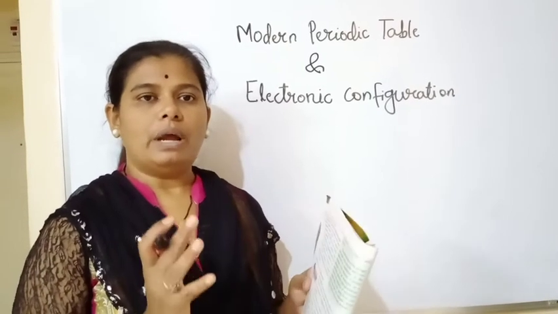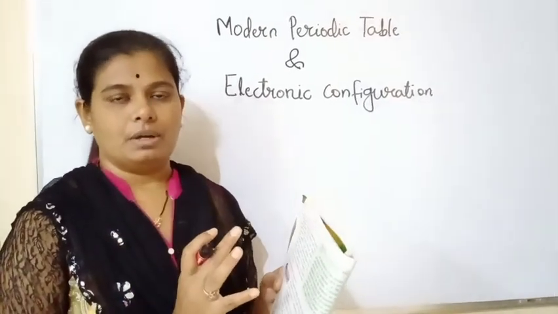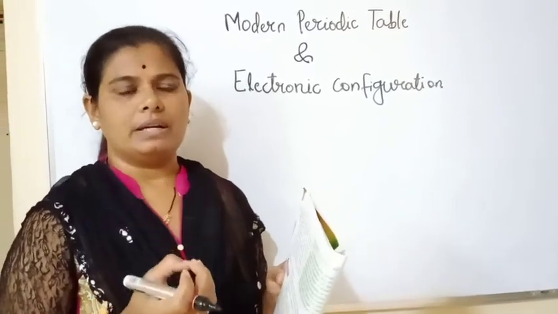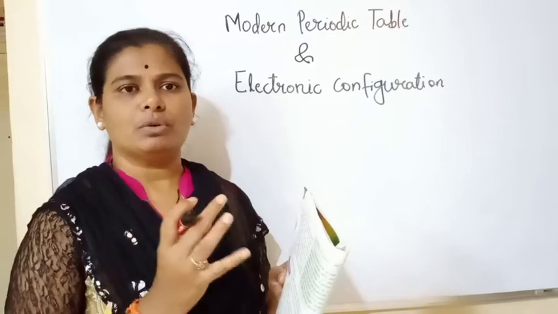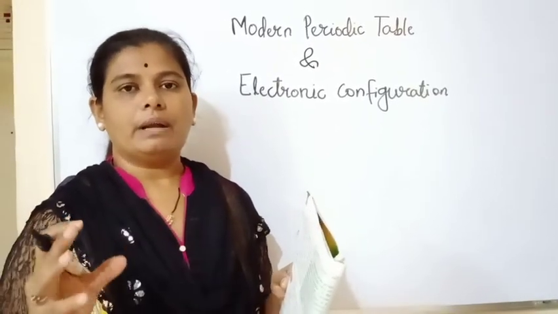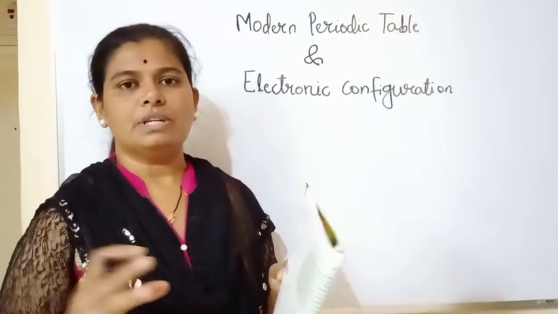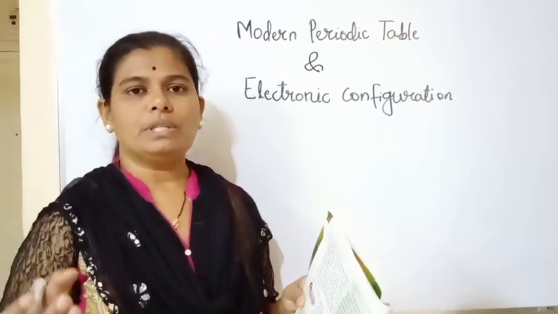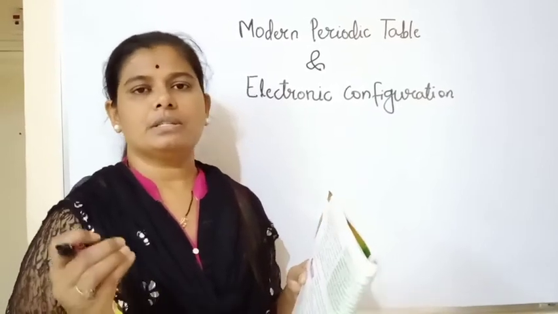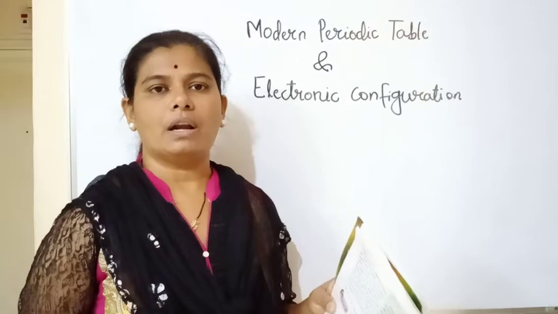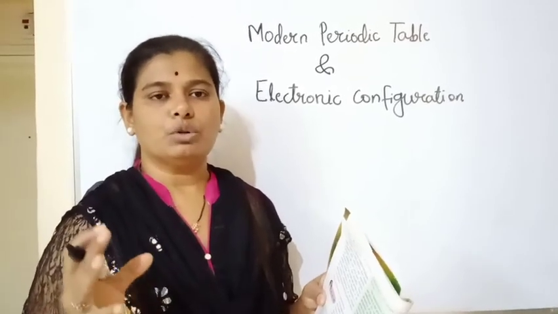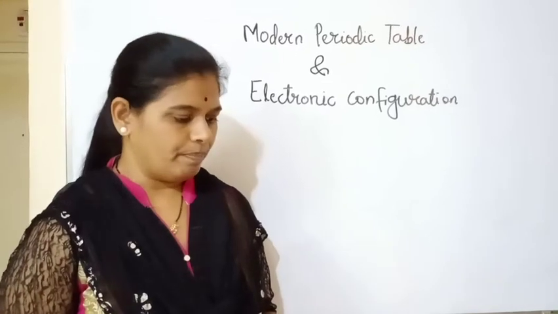The neighboring elements show only a slight difference in their properties, but distant elements, that is, elements far away from each other, show too much difference in their properties.